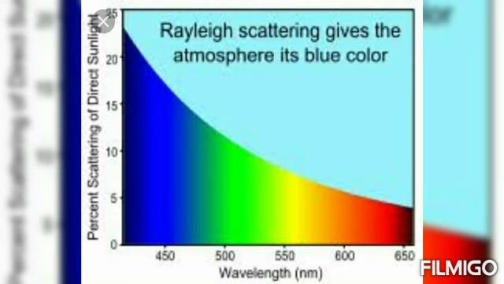S, the scattering of light, is inversely proportional to the fourth power of its wavelength. So write S, proportional symbol, and 1 divided by lambda power 4. Then you should write the reason why the sky appears blue in color.